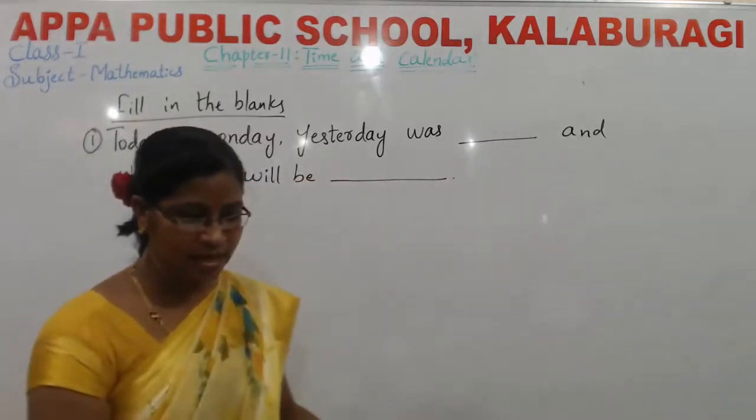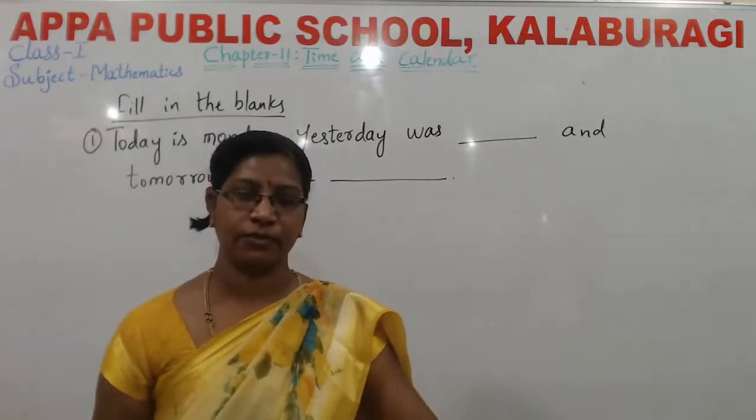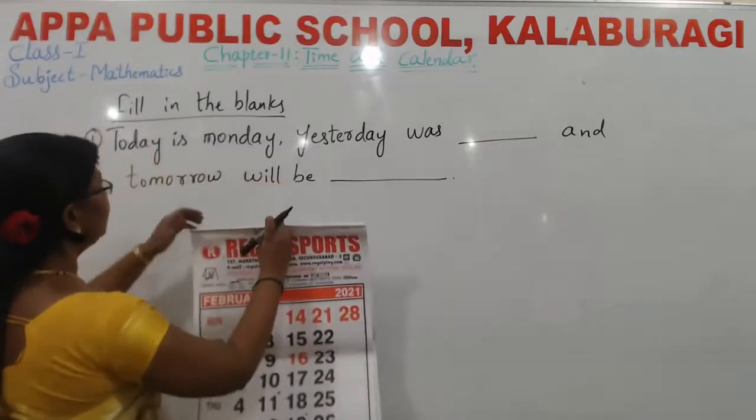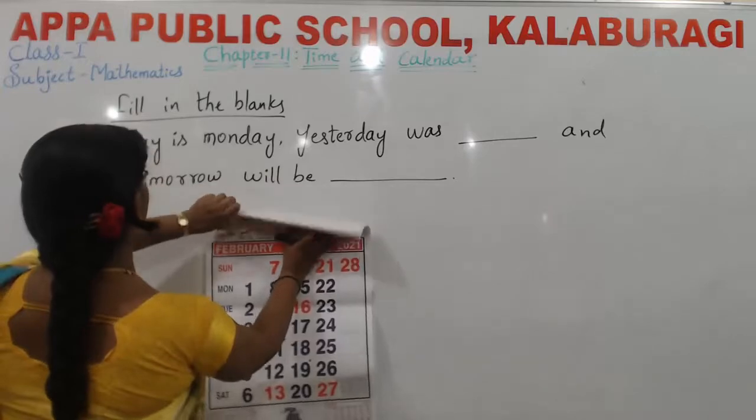What is the answer here? See, I will show you a calendar. See what they asked here.